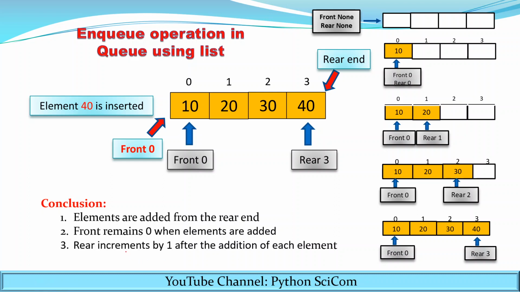As you can see, initially the rear was None. After that, rear becomes 0, then rear is 1, rear 2, and here the rear is 3. So the value of rear increments after the addition of each element.